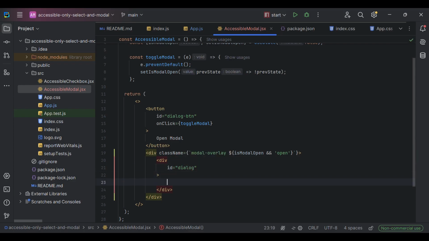And inside we are going to have heading 1, because you need to follow the hierarchy of headings according to accessibility. And it is generally accepted that when you open a modal, it is kind of a new window. So it means that it should have heading 1. And we will write something like "Fill out your address", for example. And it's also going to have an ID.